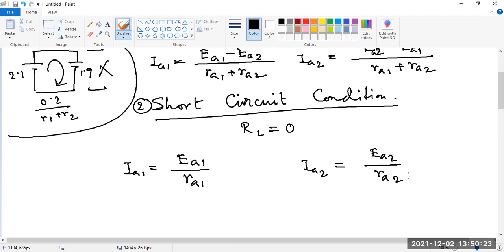Now when we consider this transient, not only the resistance will decide the transient. Am I right? Yes, sir. What else will decide that? Sir, inductance and capacitance.